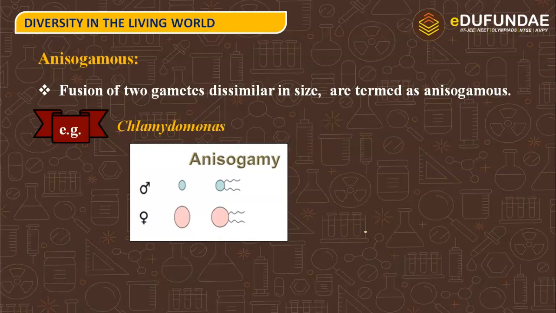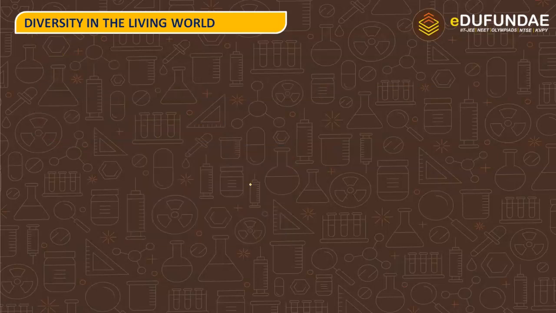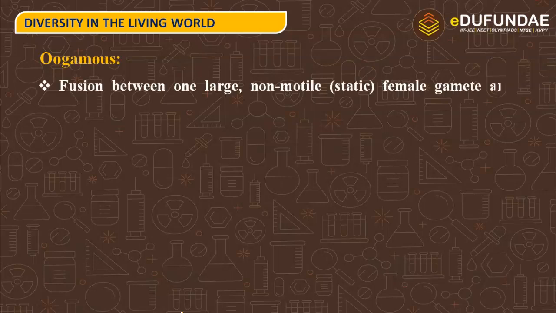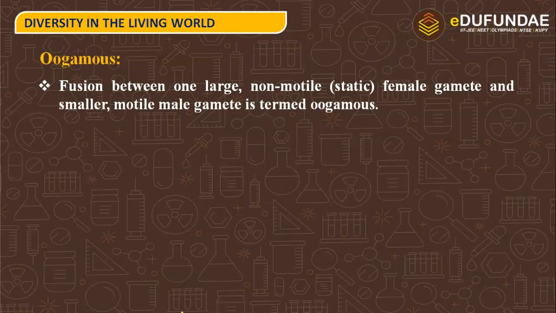The male gamete is smaller in size, the female gamete is larger in size, and you can see that it can either be immotile, here no flagella is present, or it can be motile, that means the presence of flagella is there. Further, we have oogamous type of reproduction, in which the fusion between one large non-motile, or you can say static, female gamete and the smaller motile male gamete is termed oogamous.